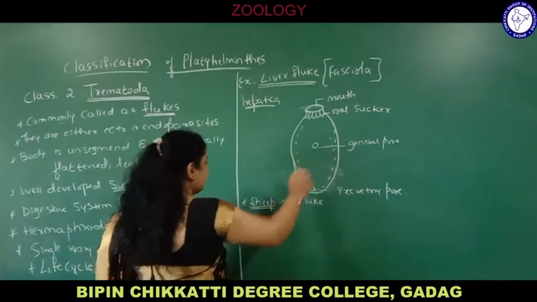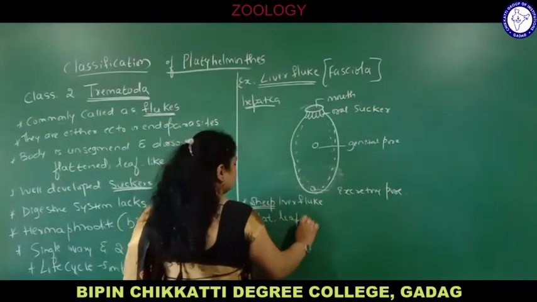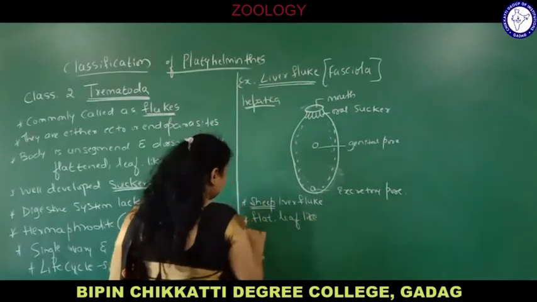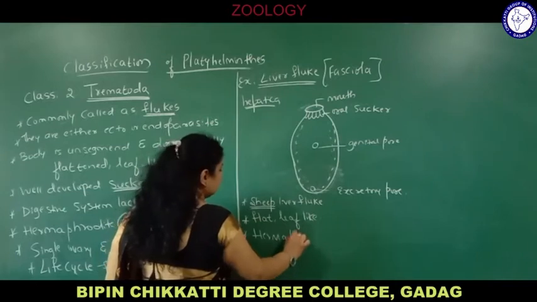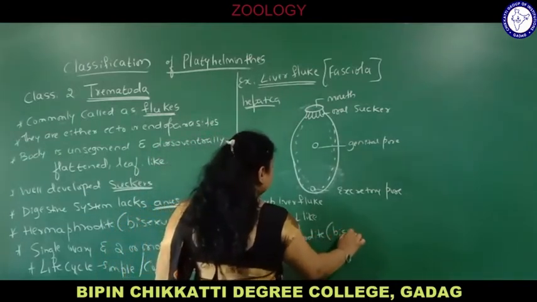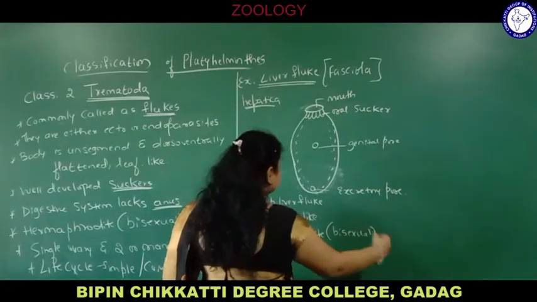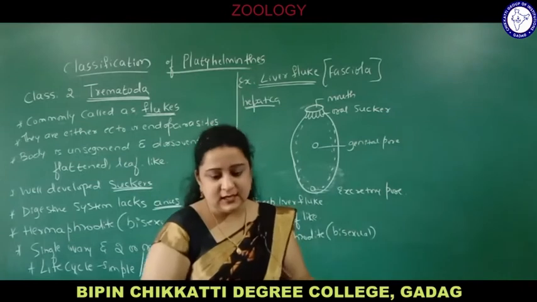Next, the body is flat and leaf-like. Another characteristic is that it is a hermaphrodite, that is bisexual, having both male and female reproductive organs, with a dorsoventrally flattened body with genital pore and excretory pore.